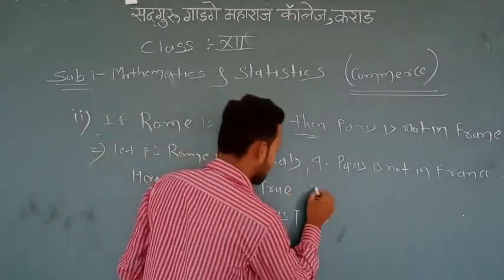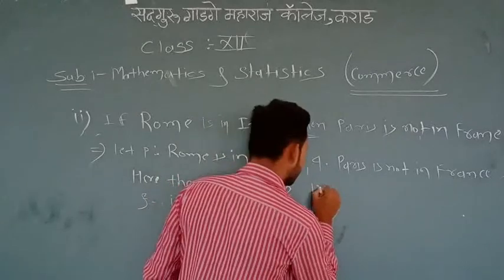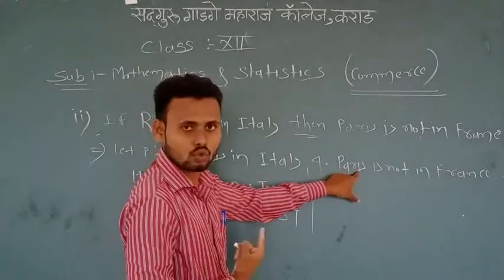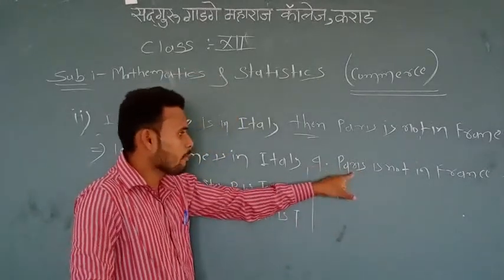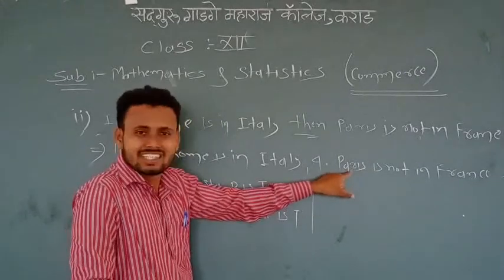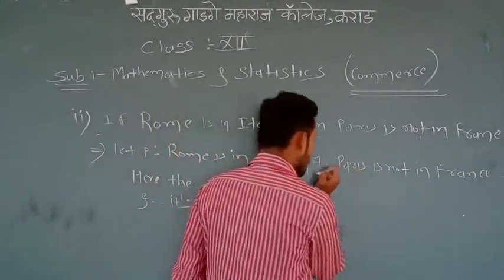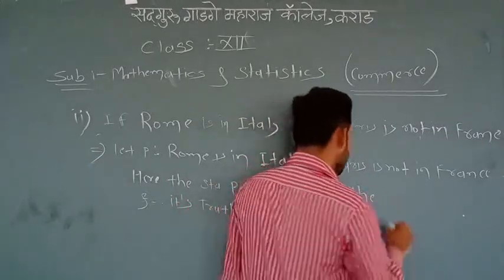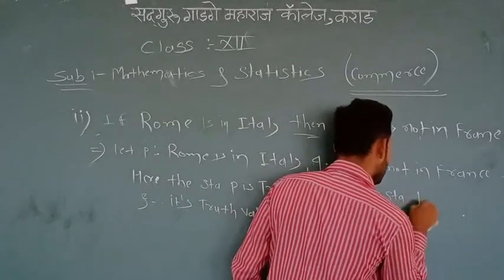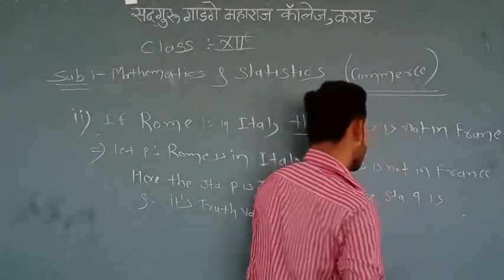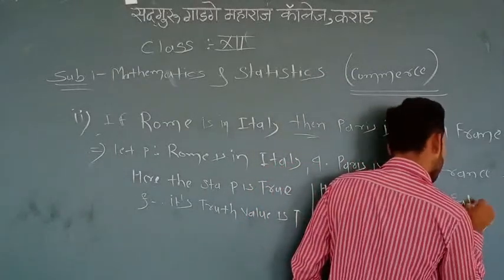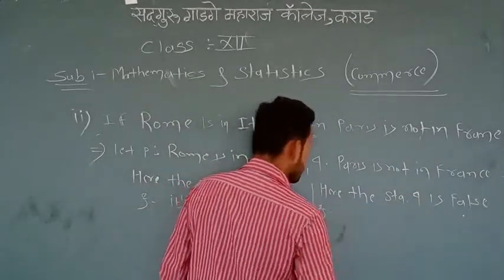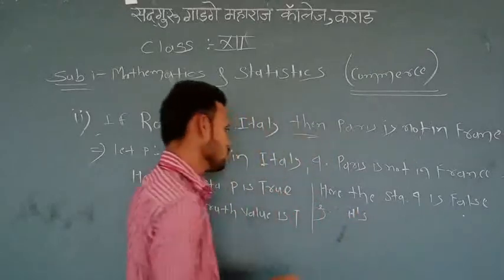Similarly, for the statement Q, Paris is not in France, this is a false statement. The statement Q is false, and therefore its truth value is false.